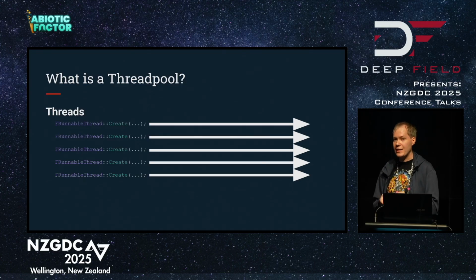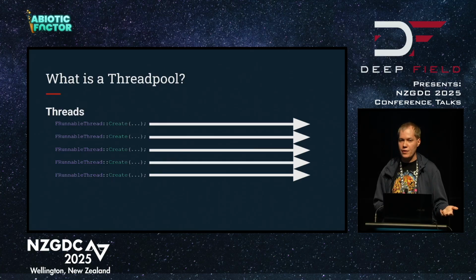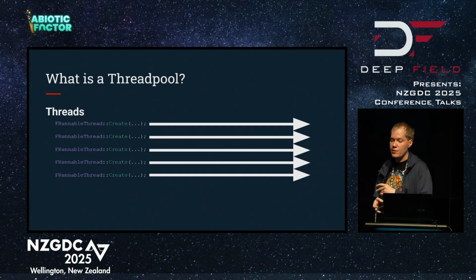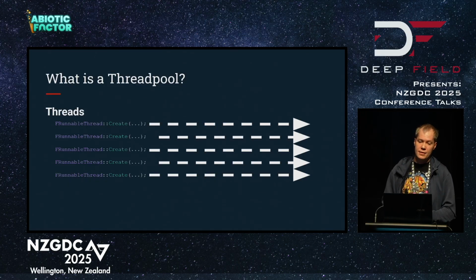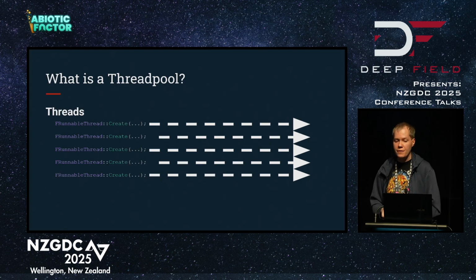If you remember earlier, we didn't have that many cores left over between what the engine and all of our other software is already using and background software. And if we start using too many threads, we will quickly throttle our CPU if we run over how many cores we have. Our threads will start running like this. The scheduler will come in and stop starting them, giving them all a chance to run. And this is something that we want to avoid. It can be relatively expensive, and it's just inefficient use of threads.